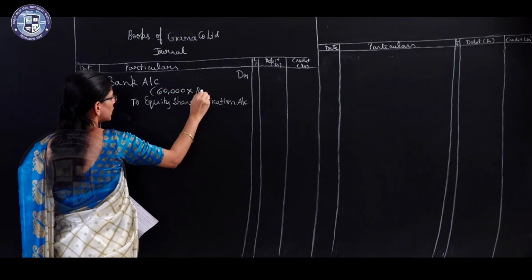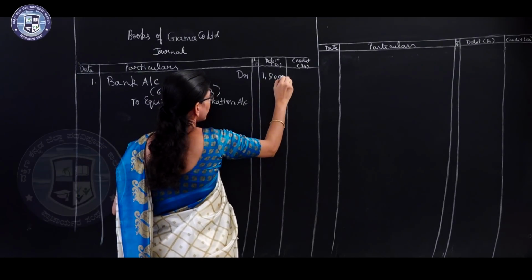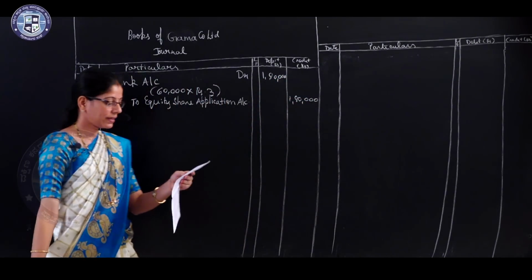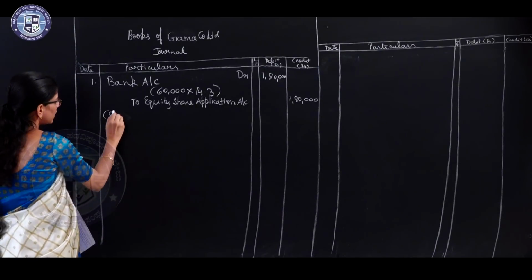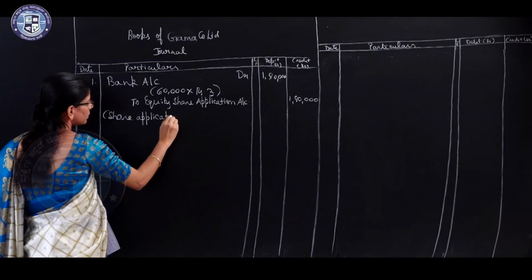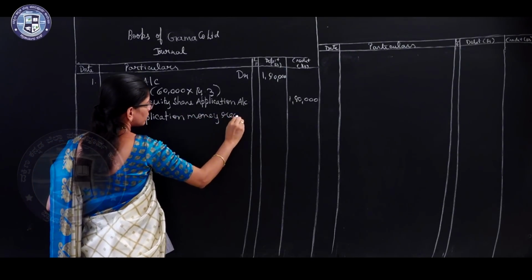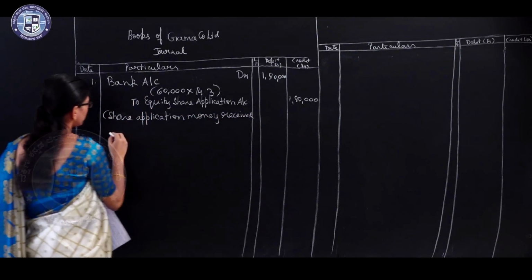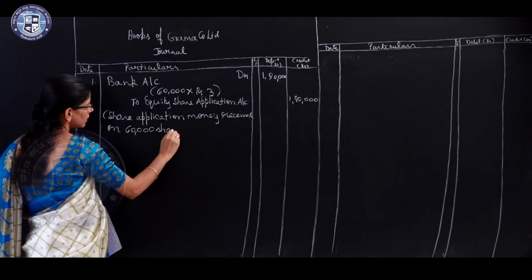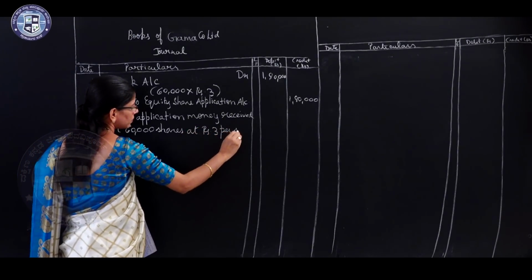So, 60,000 into rupees 3, 1,80,000. Write the narration. Share application money received on 60,000 shares at rupees 3 per share.